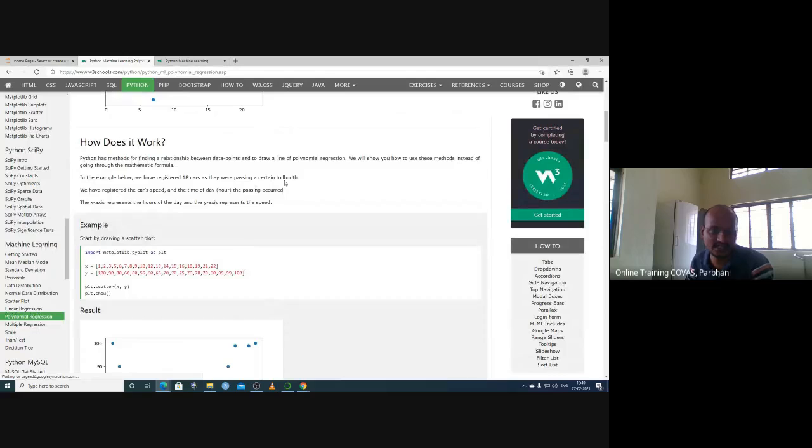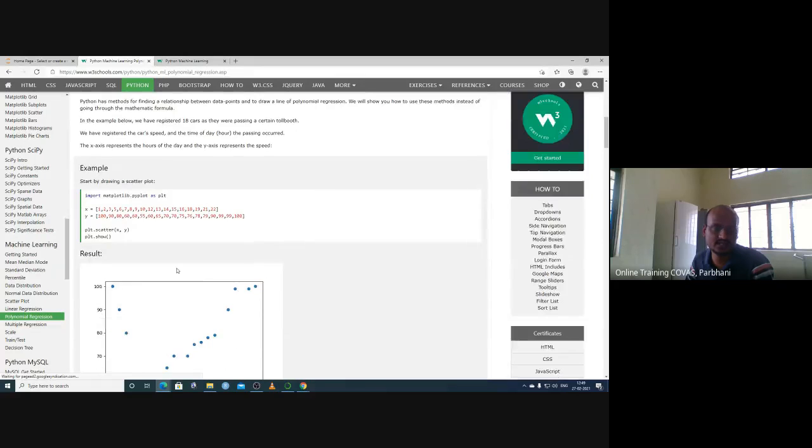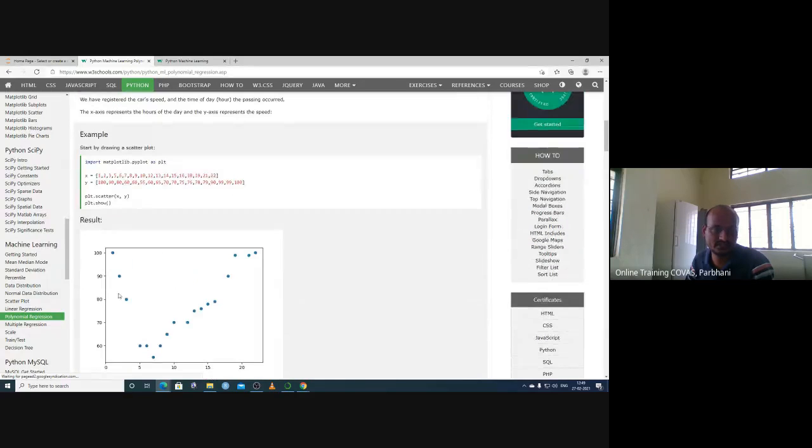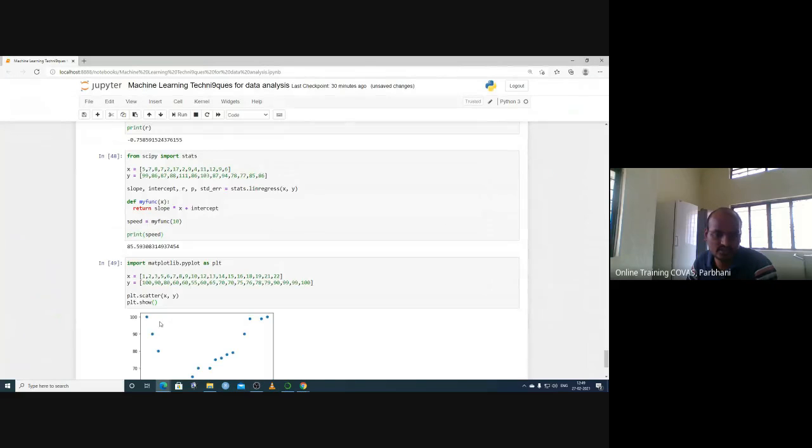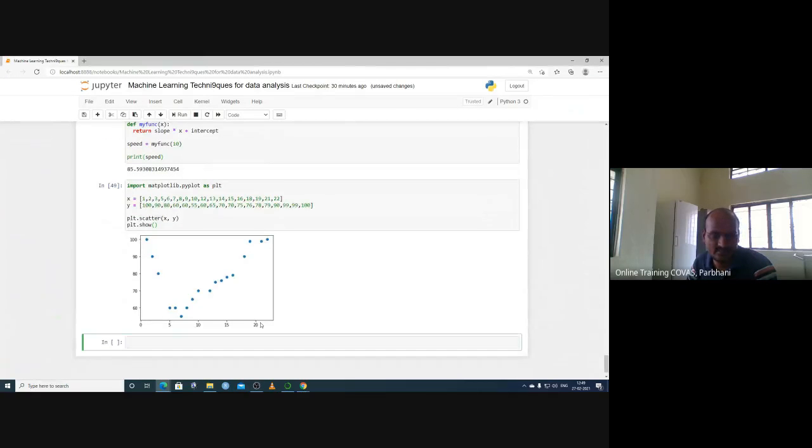Again, this is car data. Cars are passing through a toll gate, and now if you want to analyze this data, it looks like this. Let us see whether to use polynomial regression or not. On the x-axis is the time of the day, 0 to 24 hours, and the speed at which the car is passing. At hour 0, it is passing like this, and so on. So this is a polynomial regression pattern.